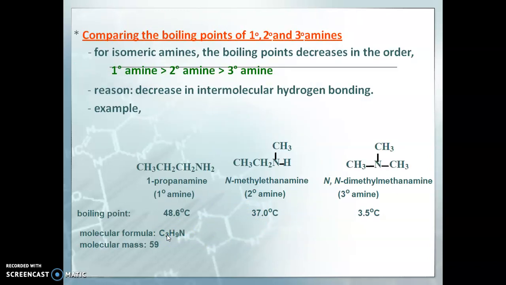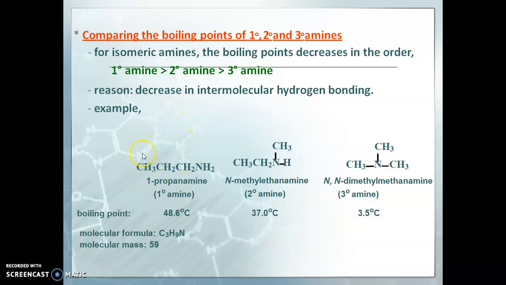Next we see the comparison of the boiling points of primary, secondary and tertiary amines. For isomeric amines, the boiling point decreases in the order: first primary amine, then secondary and then tertiary amine. The reason behind this is the decrease in intermolecular hydrogen bonding.